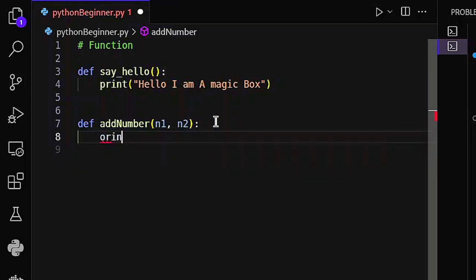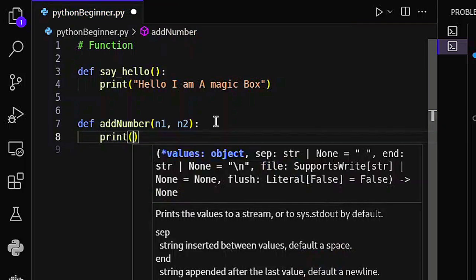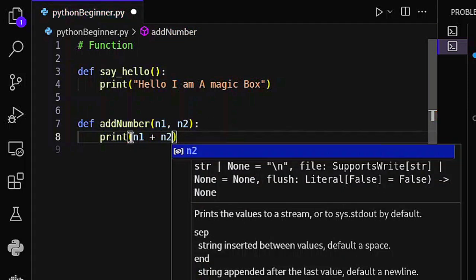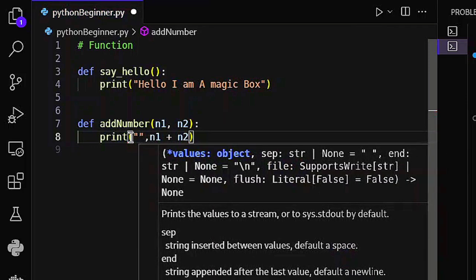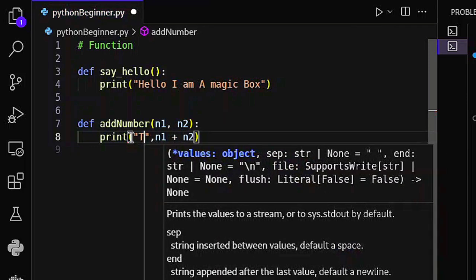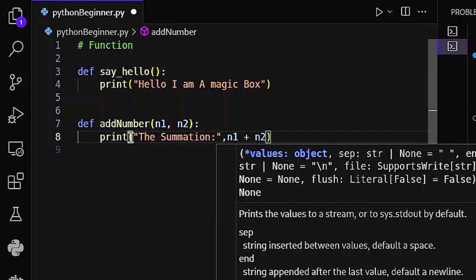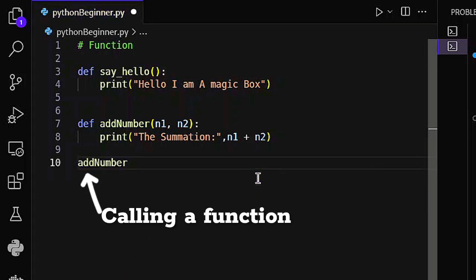So let's just say print n1 plus n2, and let's add some text, let's say the summation. So by doing that, when we call our function, let's call our magic box, which is add numbers, we just say add numbers, and then we're going to pass two numbers.